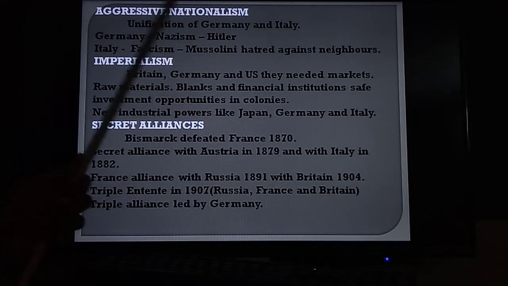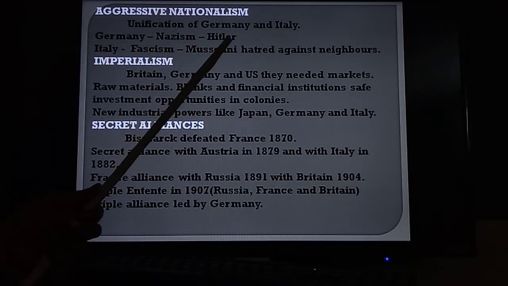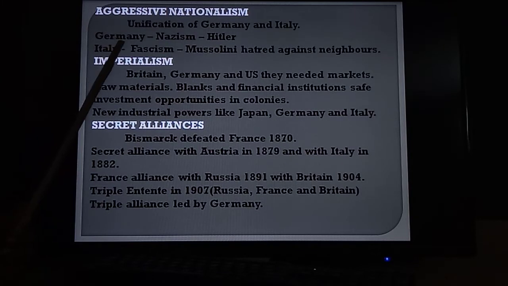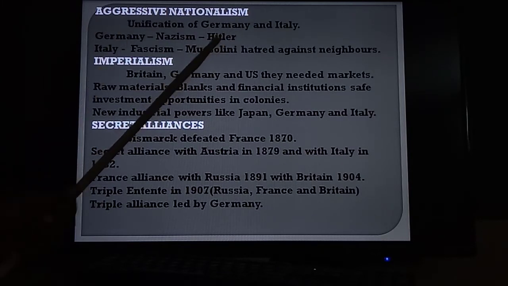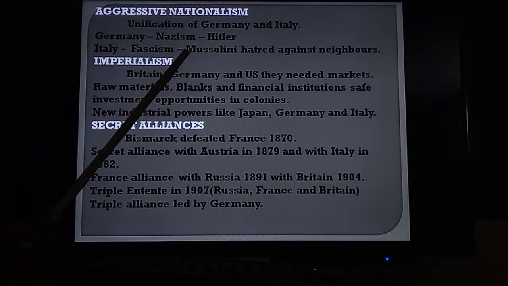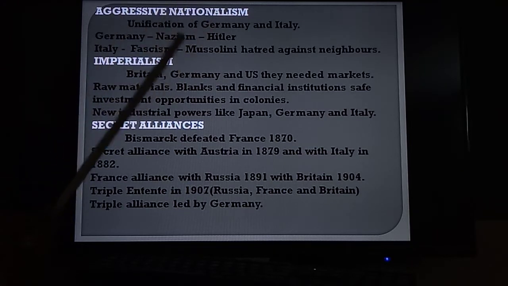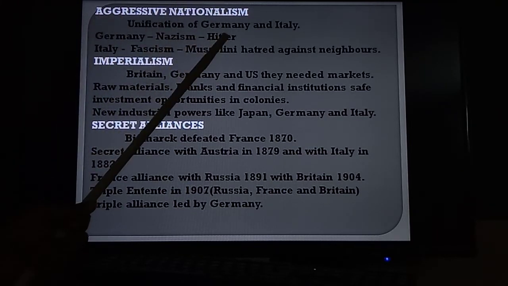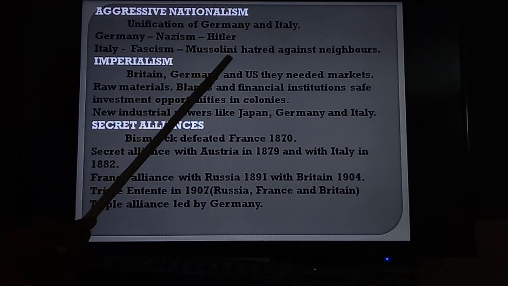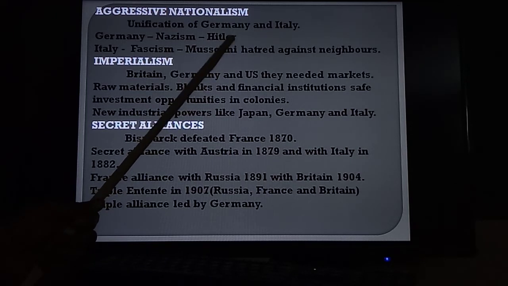Mussolini, the leader of Italy, and Hitler, the leader of Germany. These two leaders encouraged all the people of their countries. They lectured, they performed rallies, they conducted meetings, they stressed the importance of their race, how great their race was.